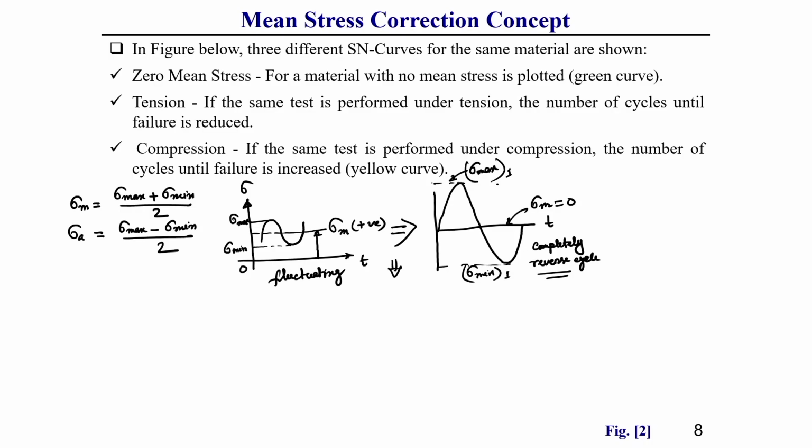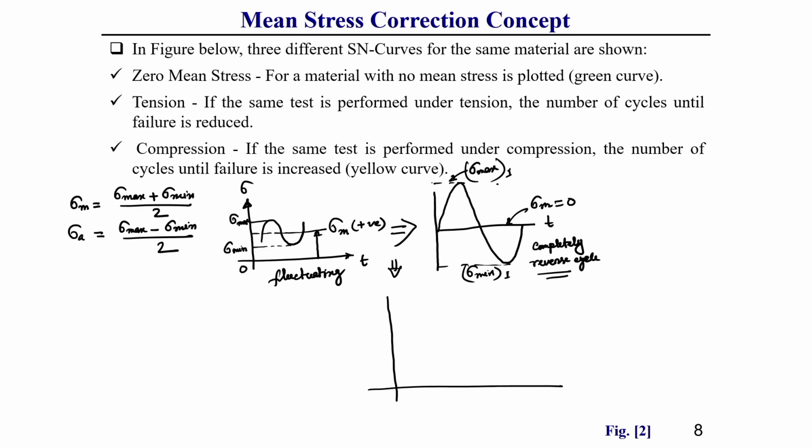If we use the combined effect of the Goodman line and this completely reversed stress cycle, it is observed that the damage we are getting is quite acceptable and comparable with the actual fluctuating type of loading case. That related thing I will discuss in a subsequent slide. Before going to discuss these things, what you can observe generally in case of fatigue is 3 different types of SN curve for the same material. Let me show that a little bit.